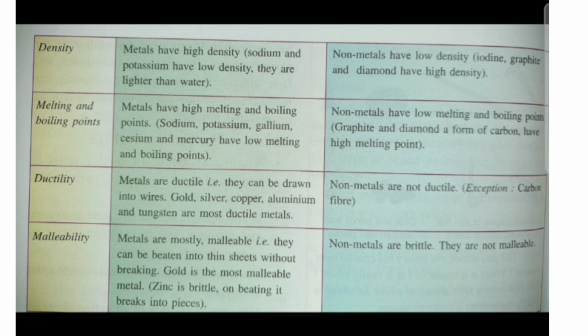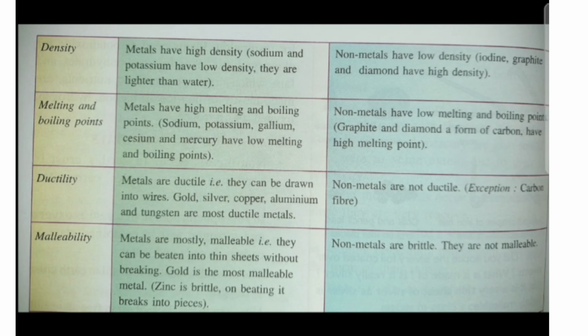Next is malleability. Metals are mostly malleable, that is, they can be beaten into thin sheets without breaking. Gold is the most malleable metal, and as an exception, zinc is brittle. On beating, it breaks into pieces. Non-metals are usually brittle, they are not malleable.